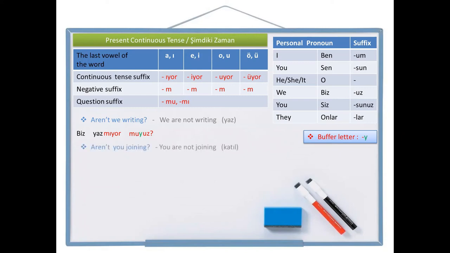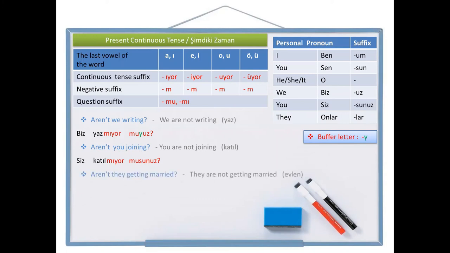Another one. Aren't you joining? This is the question sentence. And the negative sentence is you are not joining. Join is katıl. Let's write the negative sentence first. You, siz, join, katıl, negative suffix, continuous tense suffix, and after that, question suffix, and the personal pronoun suffix always to the end. Siz katılmıyor musunuz? Aren't you joining? Siz katılmıyor musunuz?